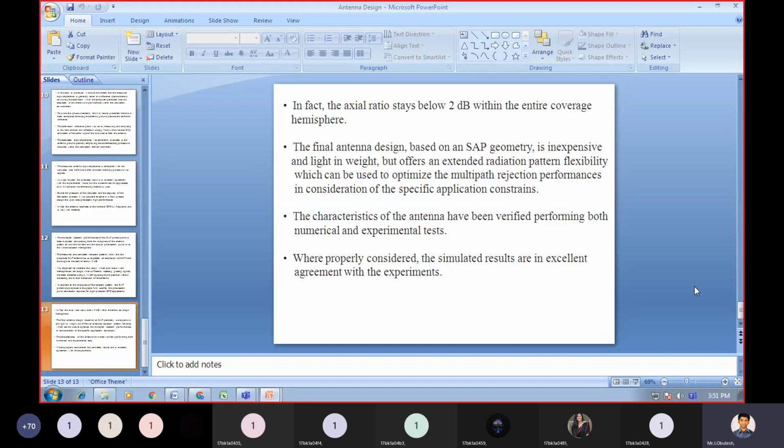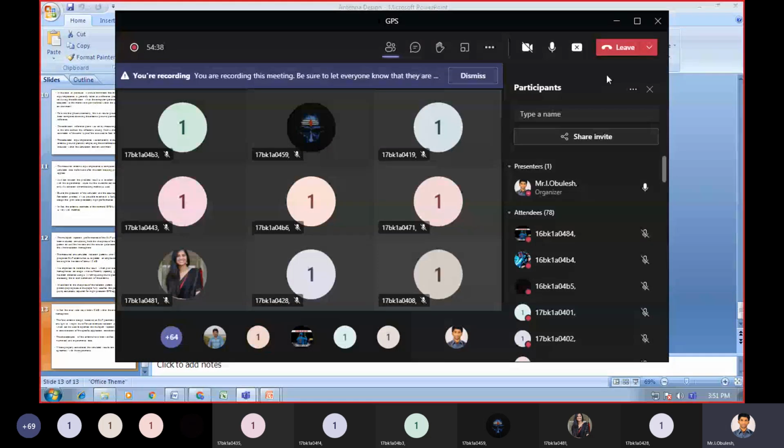The final antenna design based on SAP geometry is inexpensive and light in weight, but offers an extended radiation pattern flexibility, which can be used to optimize the multipath rejection performance in consideration of the specific application constraints. The characteristics of the antenna have been verified performing both numerical and experimental tests, where the simulated results are in excellent agreement with the experiments.